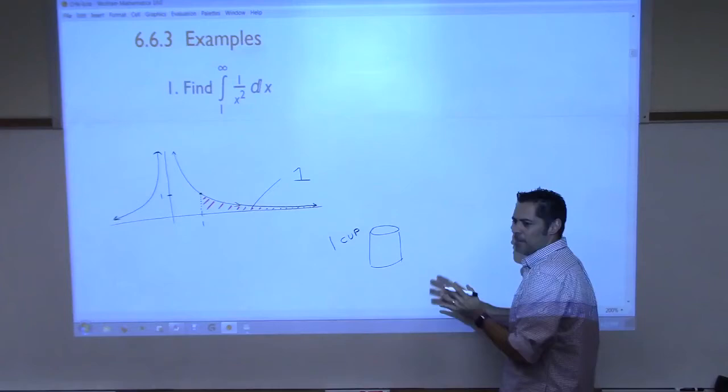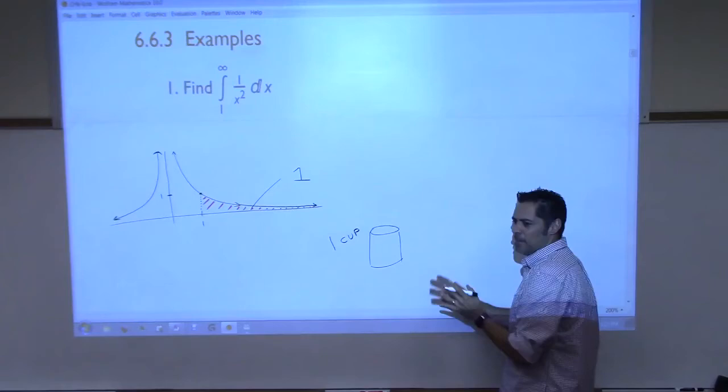Yeah, before I get to that. Remember in Cal 1, when we take limits, limits either exist or they do not exist. Remember that DNE from Cal 1, does not exist? When you take limits, they may not exist. So when we are doing these improper integrals, the limit's either going to exist, which means we're going to get a number, or it's going to not exist, and anytime it doesn't exist, we're going to say divergent.